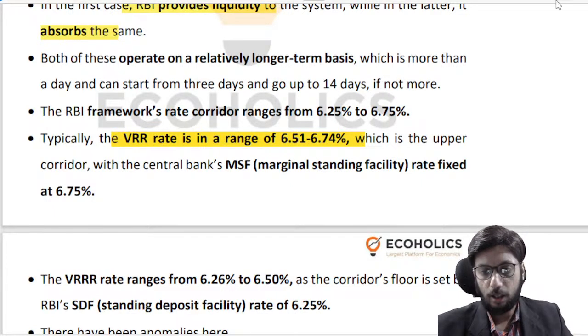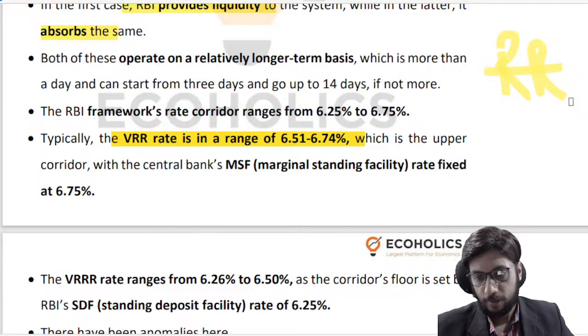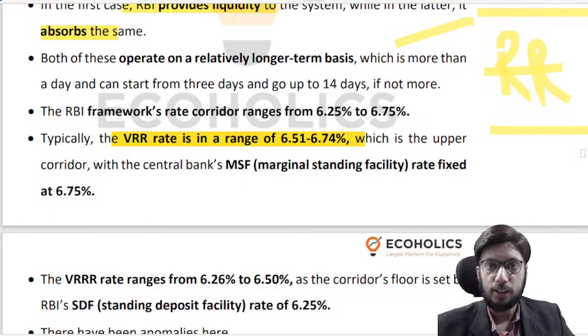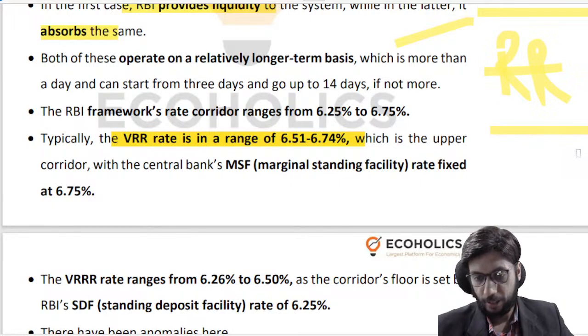I'm sure that you may have heard of this term called rate corridor or something like that. So this is the repo rate, right? Let me call this RR, right? The upper band of this market is held by the MSF rate, which is, let's say, 0.25 basis point more than the repo rate. And the lower band is your standing deposit facility rate, which is again 0.25% lower than the repo rate.